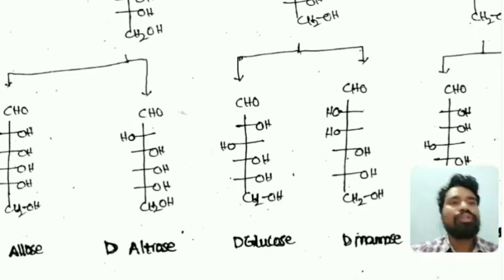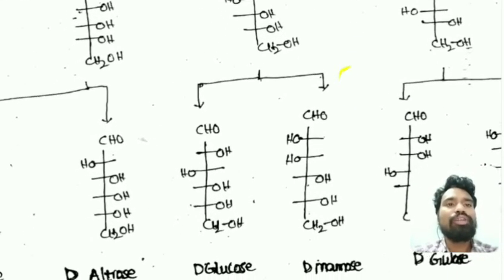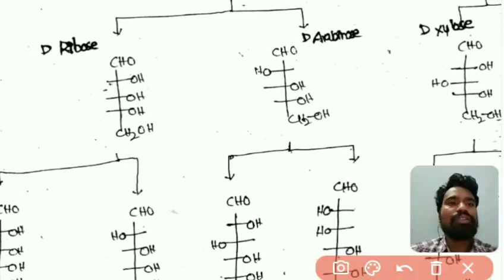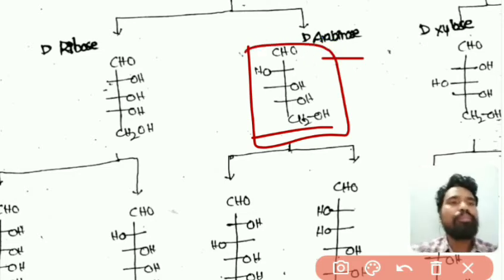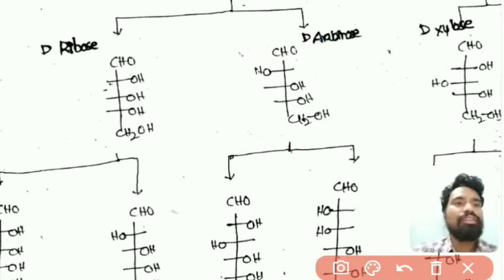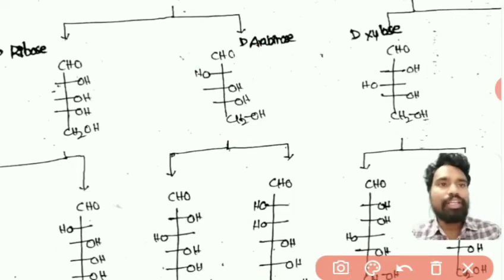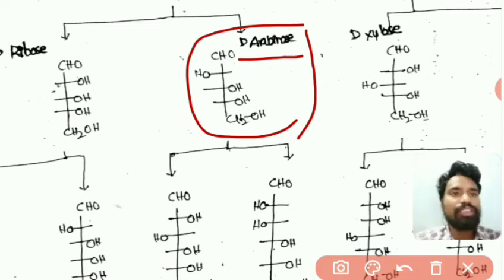And to the arabinose we will be adding another carbon. This is a pentose, because it contains 5 carbon atoms. D-arabinose contains 5 carbon atoms, so it is a pentose.